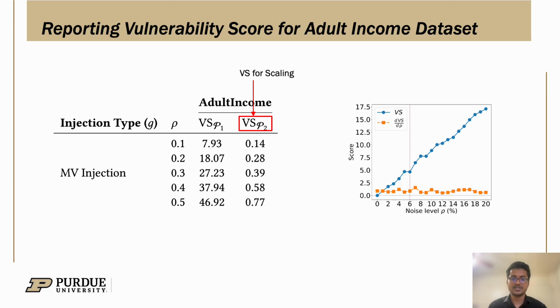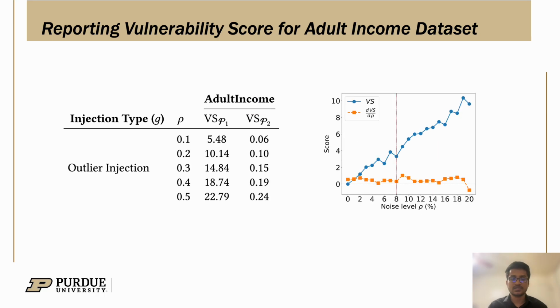By analyzing this gradient, we come up with a threshold. This vertical red line means that if the dataset has more than 6% missing values, the model is likely to decline by more than 3%. This 3% is specified by the user.